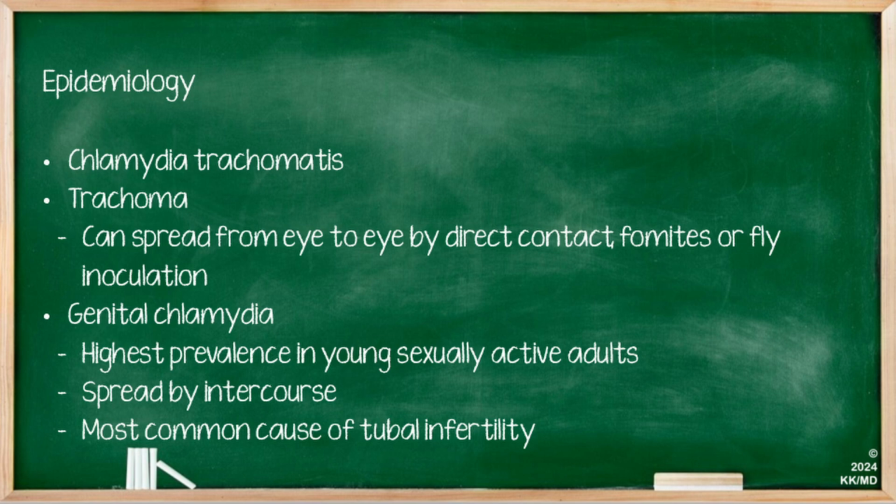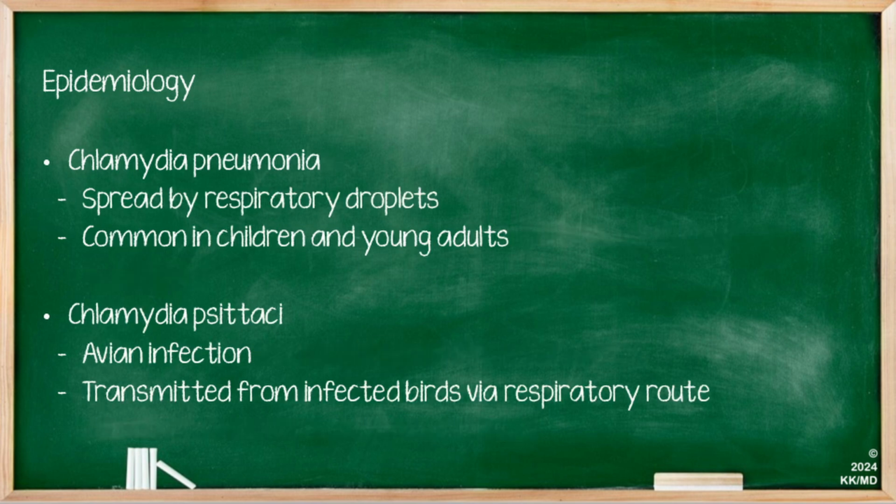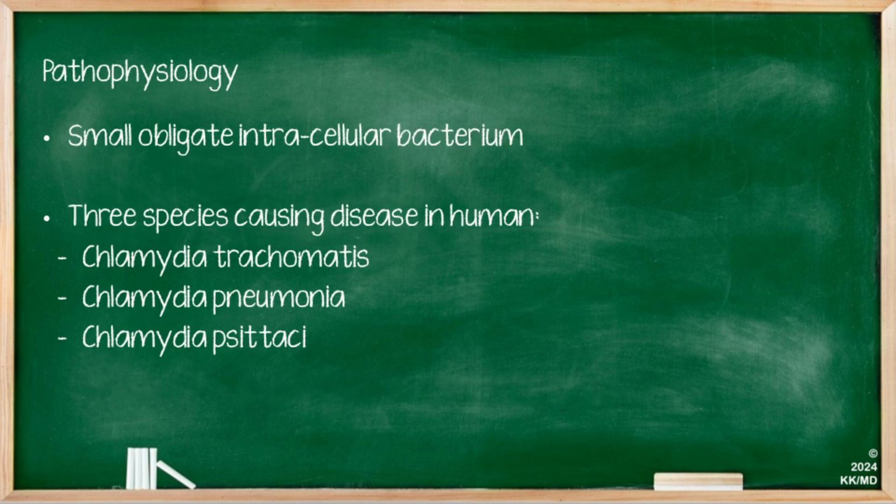The most common cause of tubal infertility is chlamydia. Chlamydia pneumoniae, on the other hand, is spread by respiratory droplets and is relatively common in children and young adults. Finally, Chlamydia psittaci is an avian infection and is transmitted from infected birds via a respiratory route. Chlamydia is a small obligate intracellular bacterium, and there are 3 species which we've already mentioned which cause disease in humans, which are Chlamydia trachomatis, Chlamydia pneumoniae, and Chlamydia psittaci.